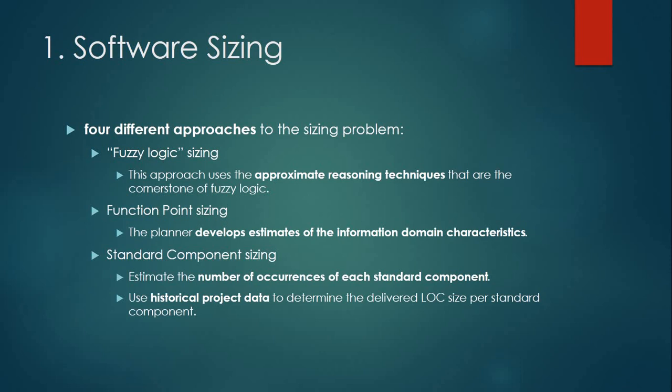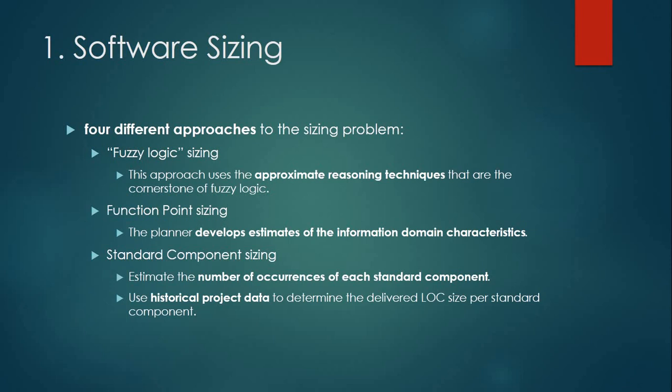There are four different approaches to sizing the problem. First is fuzzy logic sizing. This approach uses the approximate reasoning techniques that are the cornerstone of fuzzy logic. Second is function point sizing. The planner develops estimates of the information domain characteristics. Third is standard component sizing.